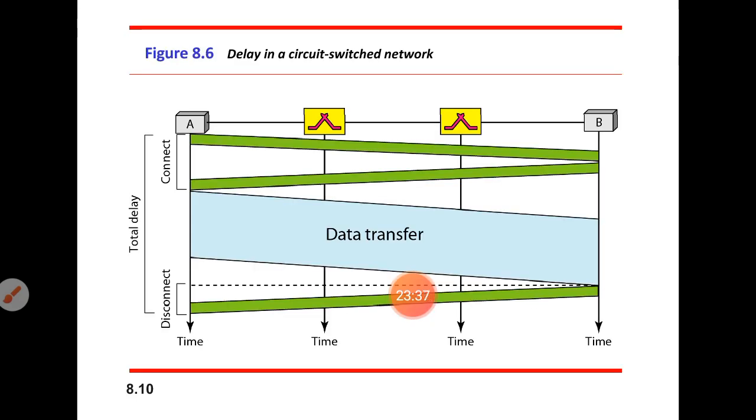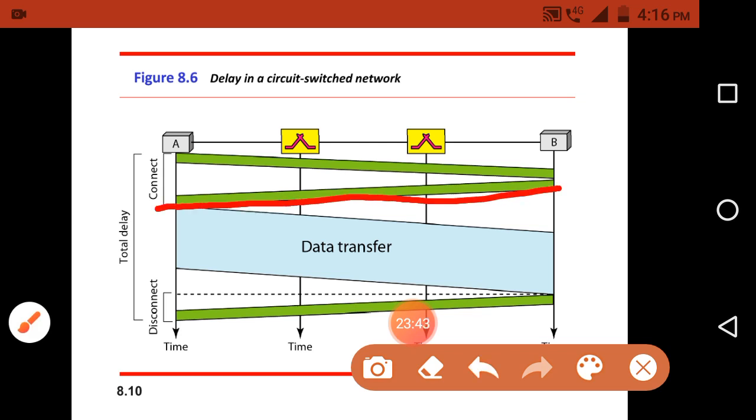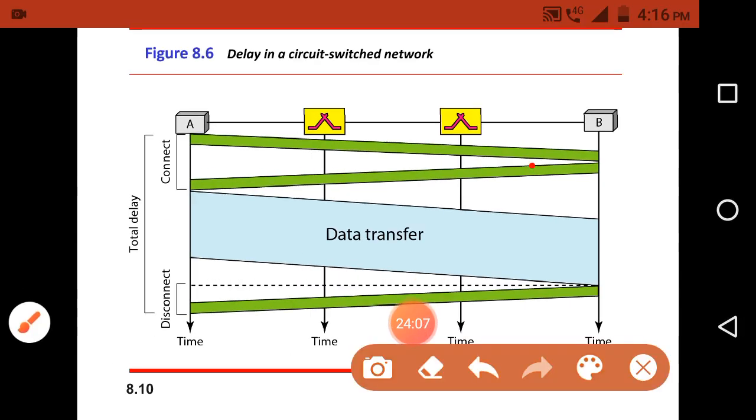Once A sends the request, B will forward the acknowledgement through this second gray path. So here also there are two terms: the propagation time of the acknowledgement and the transmission time of the acknowledgement. The slope of this second gray path indicates the propagation time, and the height of this second gray path indicates the transmission time of the acknowledgement from the destination.